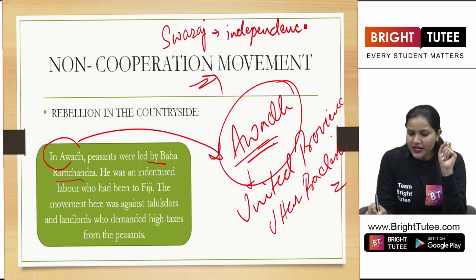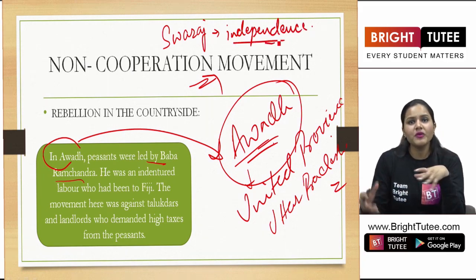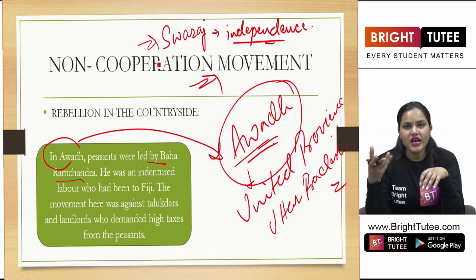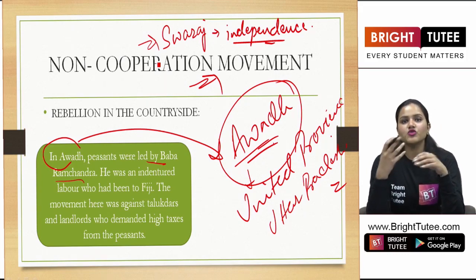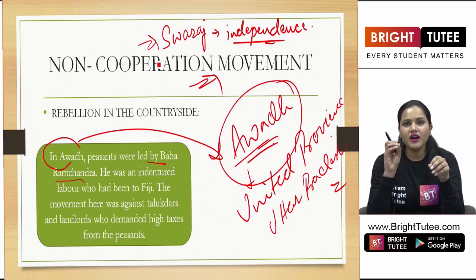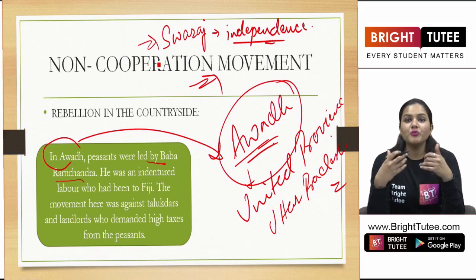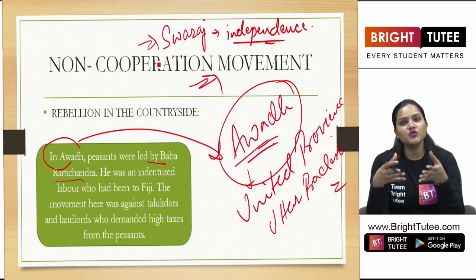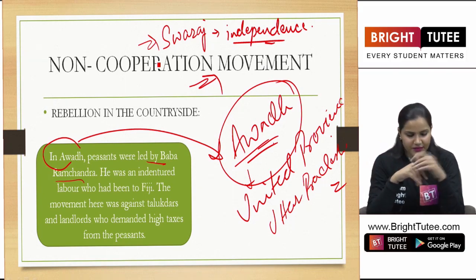We will see how each and every group had their own interpretation of the meaning of the word Swaraj. So the first example we are going to talk about is the peasants that lived in the region of Awadh. What did Swaraj mean for them? How did they interpret it and how were they fighting against the unjust rule of the British government?